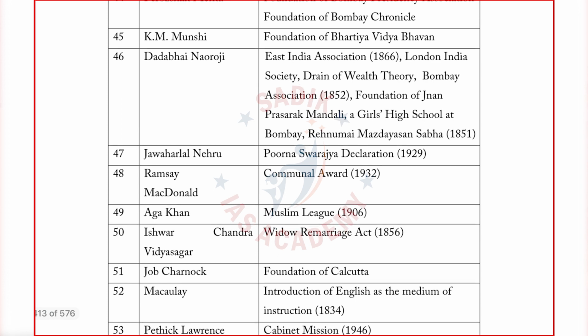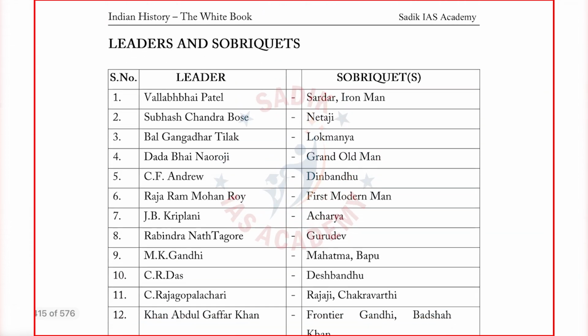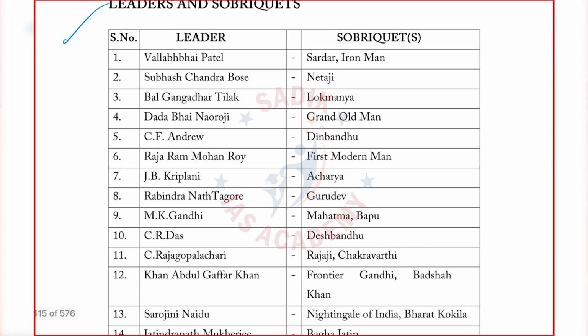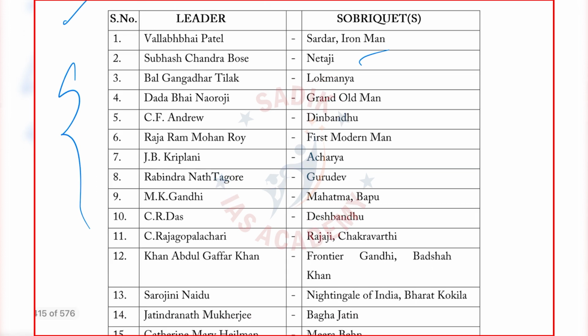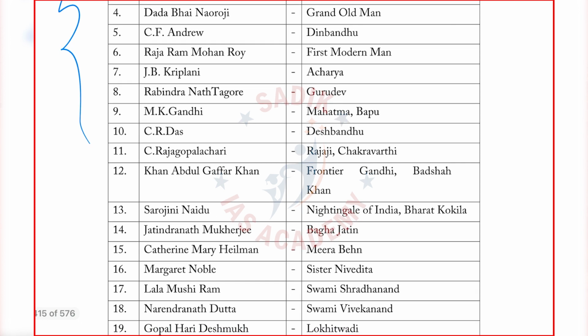Goes on. Most of the important leaders I have covered. Again, this may look a bit funny to you, because at school level people used to ask, what is the leader's name and what is the title given to him: Subhash Chandra Bose, Netaji. But some students lack this information also, so I do not want them to look for some other book. So this basic information, the leaders and their sobriquets, I have given. Rajagopalachari means Rajaji or Chakravarti.